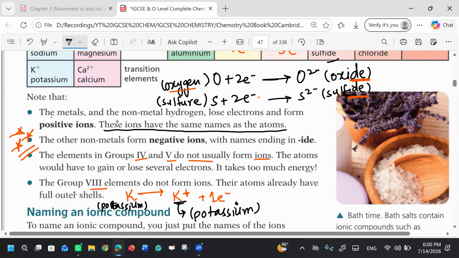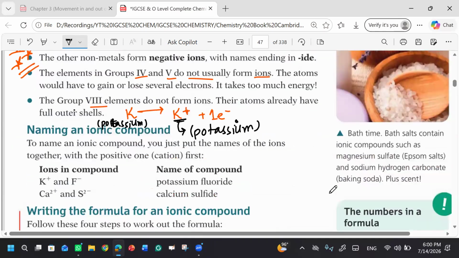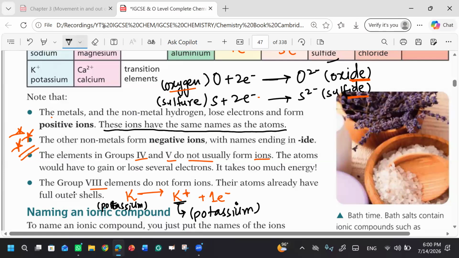Clear? Remember this thing. The positive ions, their name does not change. Their name is the same as that of the parent atom. Are you clear with this? But on the other hand, this potassium is going to make a bond with the fluorine.